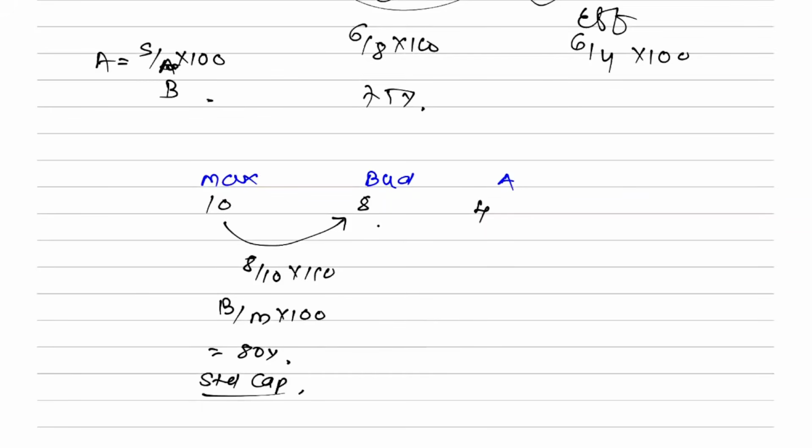Now what you have actually, let's go in reverse: 4 by 8, then 8 by 10. So first what will you get from 4 by 8? Whatever budgeted capacity you planned, what is your actual utilization of the budgeted capacity.